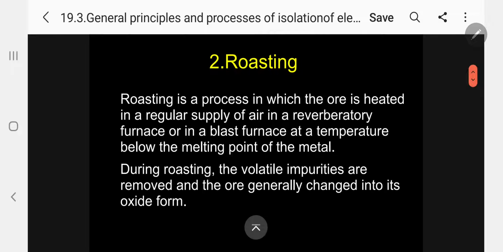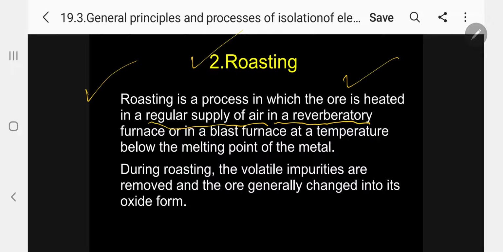The second one we call roasting. Roasting is a process in which the ore is heated in a regular supply of air in a reverberatory furnace. Kindly follow. Reverberatory furnace or a blast furnace, that is another furnace, at a temperature below the melting point of the metal. That is the most important point. So we have to heat below the melting point of the metal.